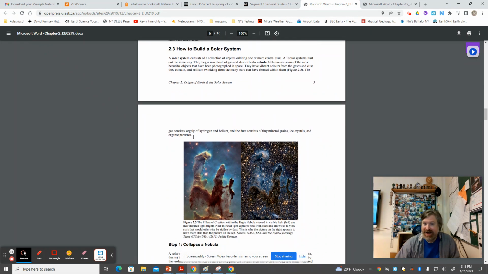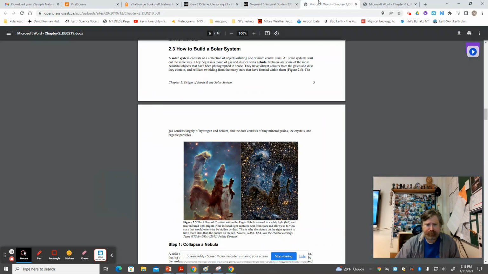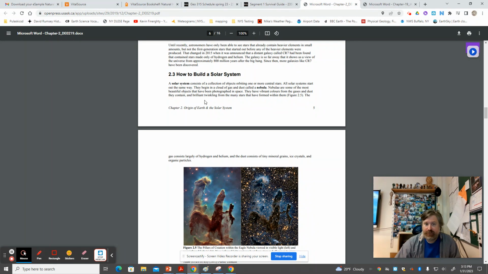So in chapter 2 of the online textbook, and I suppose I should put a link for that, I'll put a link for the online book right there as well in just a moment. The part that I'd like to focus on is starting right here with section 2.3.